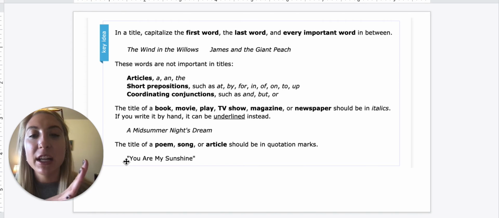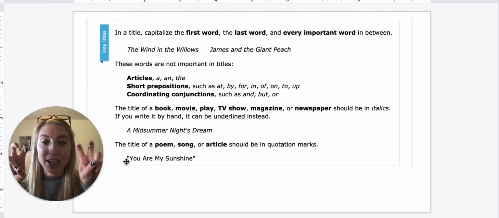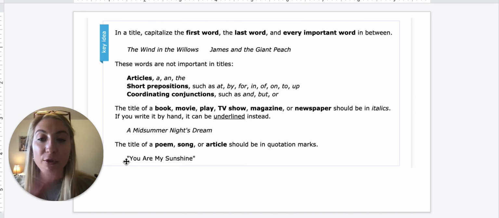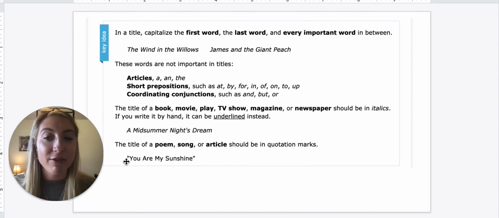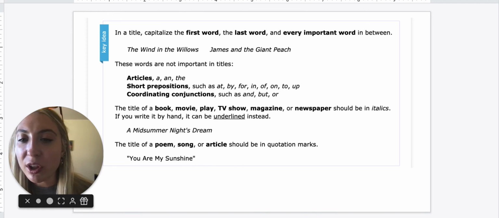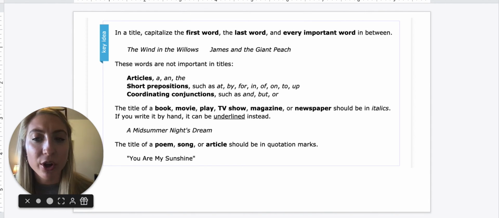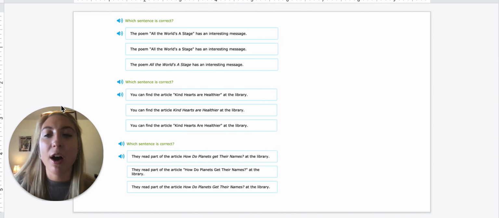But if it is a poem, song, or article, that should be in quotation marks. Remember, the quotation mark is before the first word and then after the last word. So again, this is a review of what we learned last week, so we're just going to put it all together. So let's do some examples.